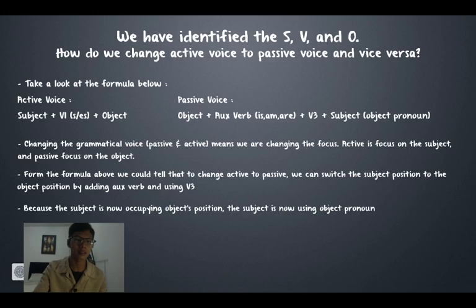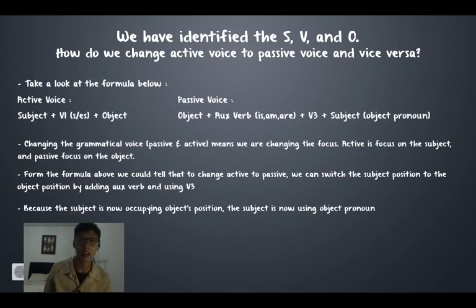The next one is, because the subject is now occupying the object's position, the subject is now using the object pronoun, like I said before. If the subject is the main topic, the main focus, you don't have to do anything about the subject.